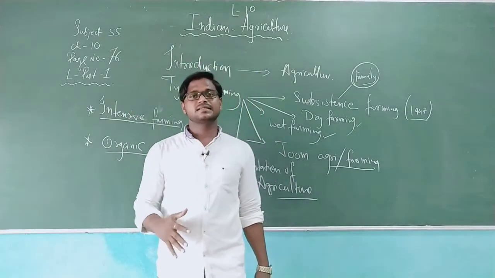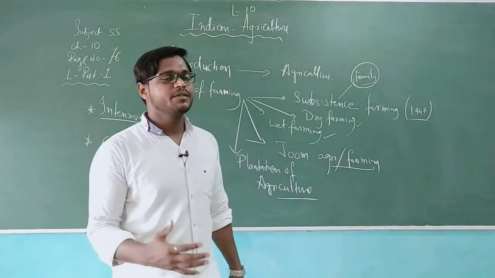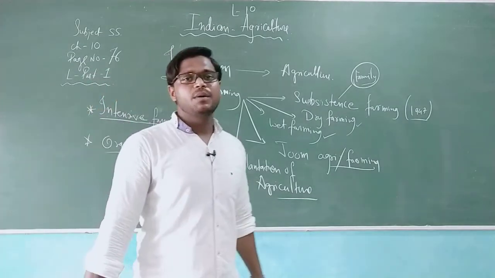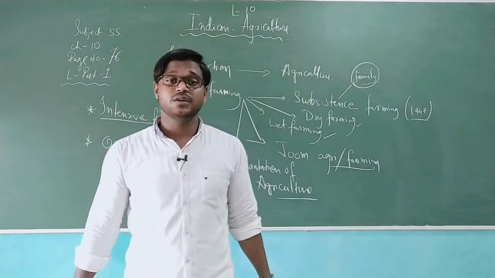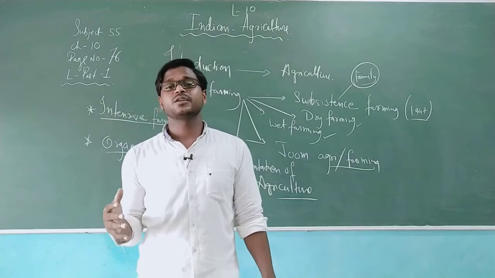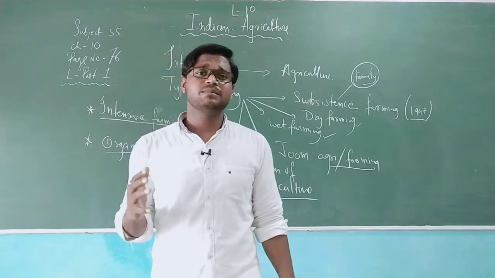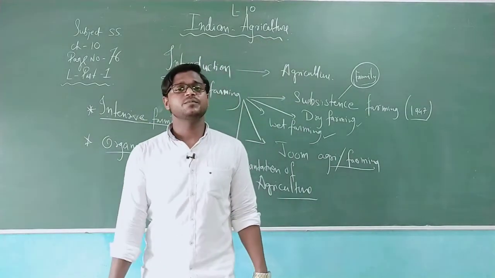Organic farming is practiced, but not over a wide area, because we need organic manure and a good amount of land. Nowadays organic farming products are in demand, but less available. Therefore this kind of farming must be promoted.